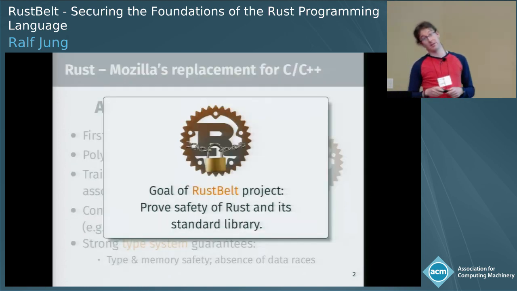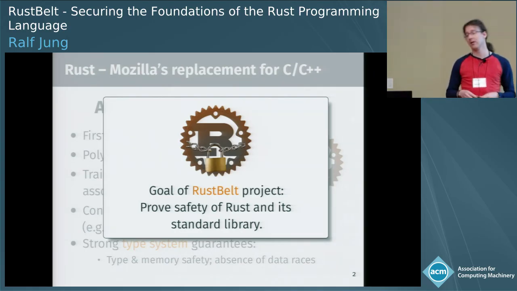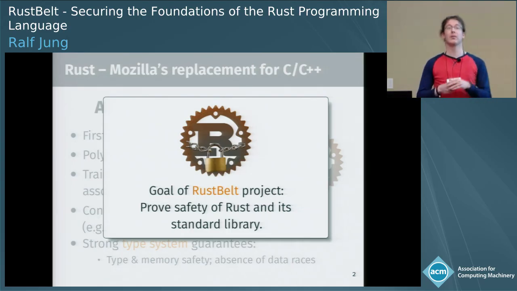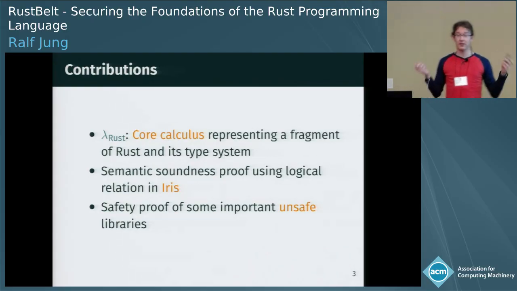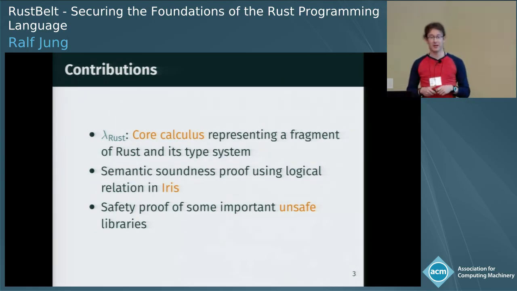So in the RustBelt research project, essentially, we have the goal of verifying these claims on a mathematical basis. In this paper, we report on our progress so far. Concretely, the contributions we present here are: we defined λRust, which is a core calculus representing a fragment of the Rust programming language and its type system.